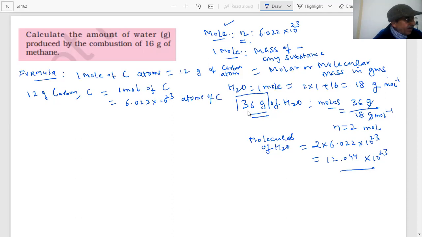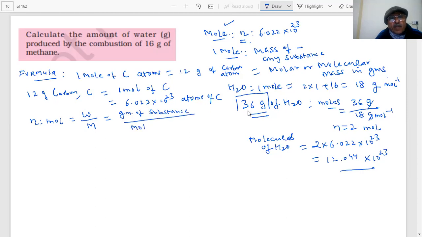Okay, clear? Or you can take any substance, students. Therefore, we can say that mole is equal to W by M. What is W? Grams of any substance divided by the molar mass of the substance.